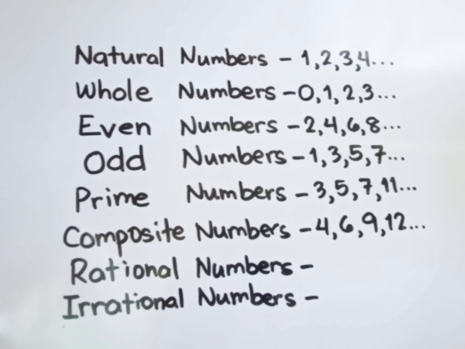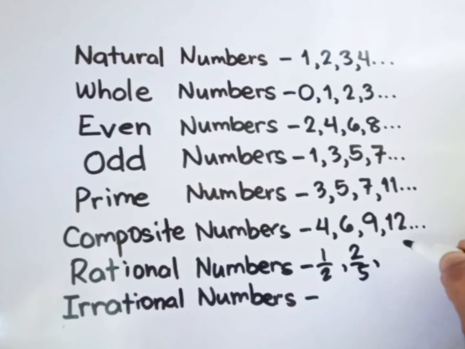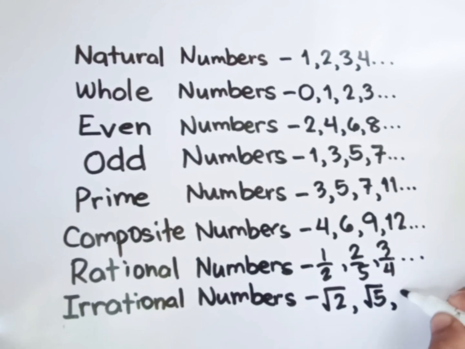Rational numbers, these are numbers that can be in the form of A over B, or fraction. Like for example, 1/2, 2/5, 3/4, and more. And then irrational numbers, these are numbers like square root of 2, square root of 5, e, pi, and more.